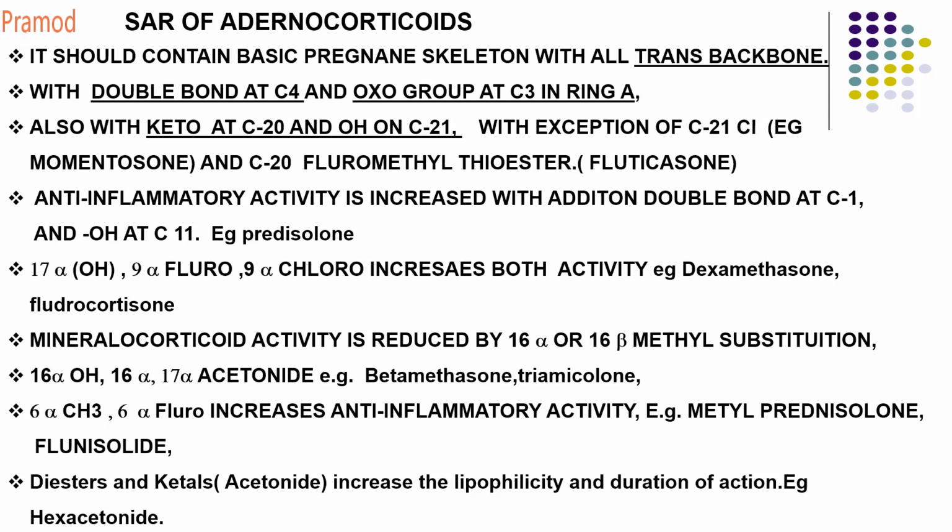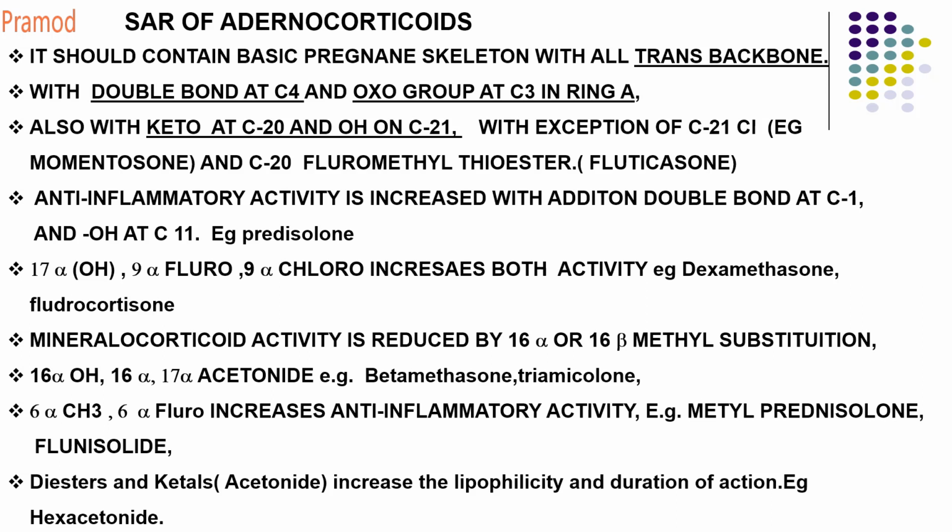The double bond at C4 and oxo at C3 in the A ring is common with all of your steroidal sex hormones, with keto at C20 and OH at C21.